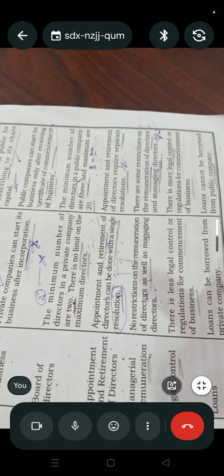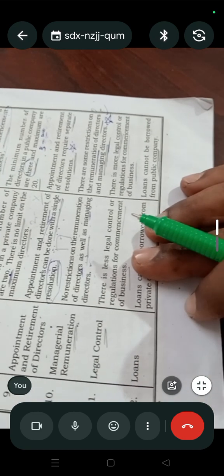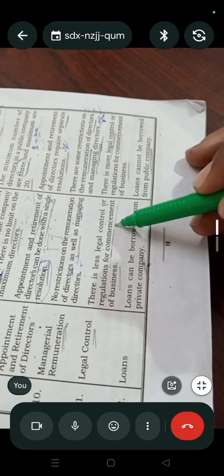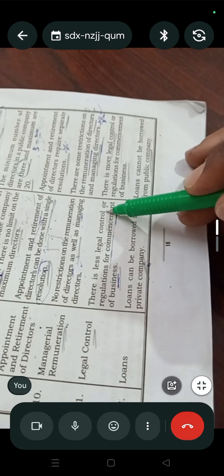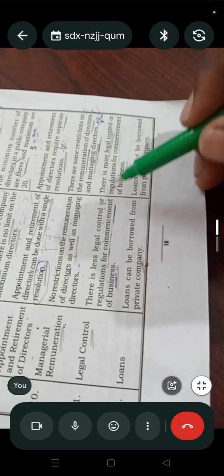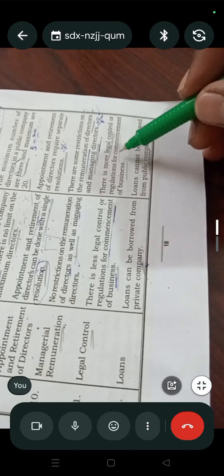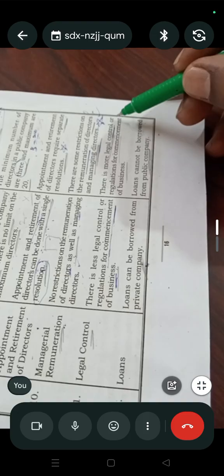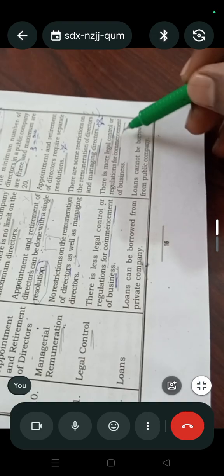Okay. Next, legal control. There is less legal control or regulations for commencement of business in a private company, but in a public company there is more legal control or regulations for commencement of business.